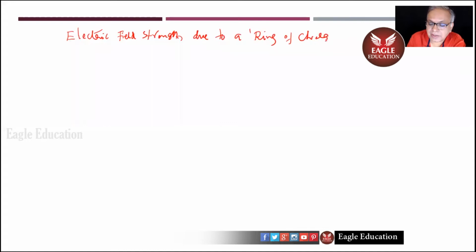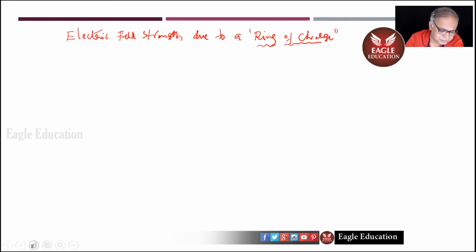See the language. Ring of charge, we said. We are not saying charge ring here. We are saying ring of charge. The moment I say charge ring, I should mention whether it is a conducting ring or a non-conducting ring, that is, whether it's a metal ring or say some wooden ring. But when I say ring of charge, it simply says that the charge configuration is in the form of a ring, whether it is on a metal or a non-metal really doesn't matter. What matters is the electric charge which actually causes the field. Are you listening to me?